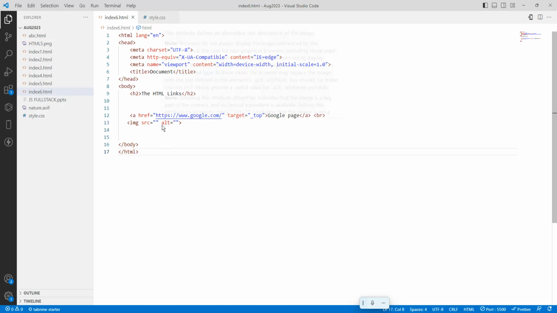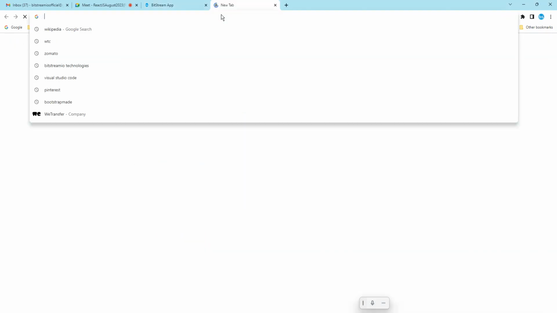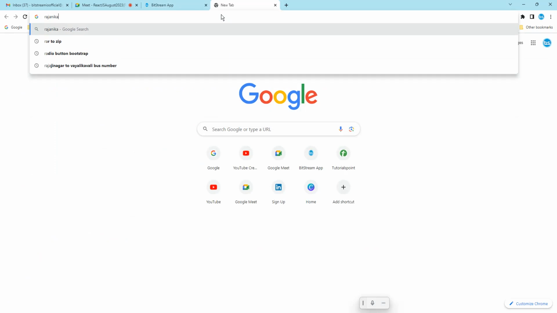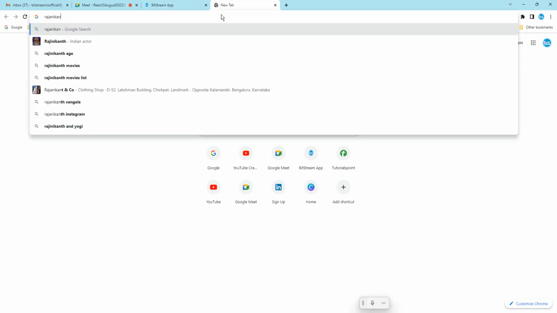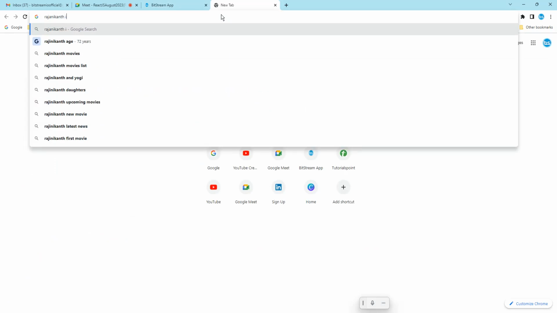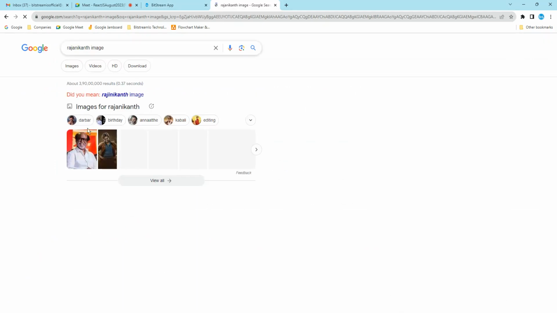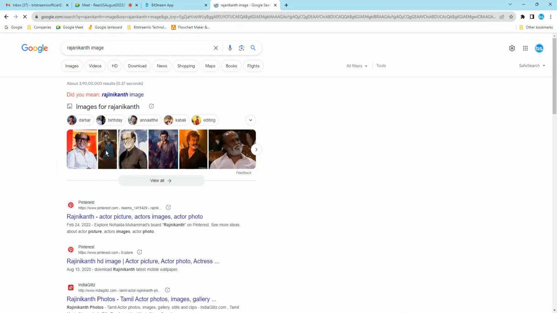Why we need it, you will get to know in later classes. In the source, you need to add the image. So I want to go for something, Rajnikant image.